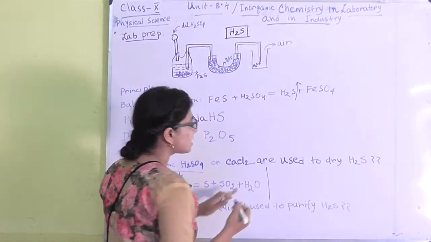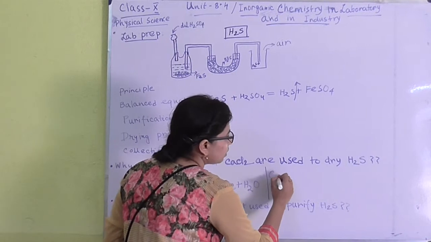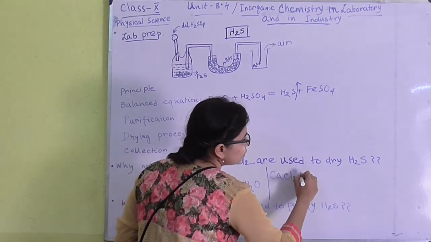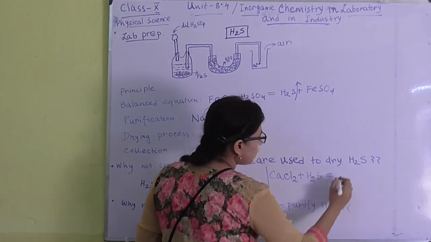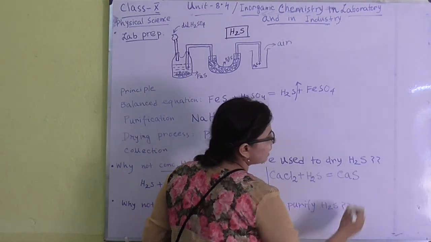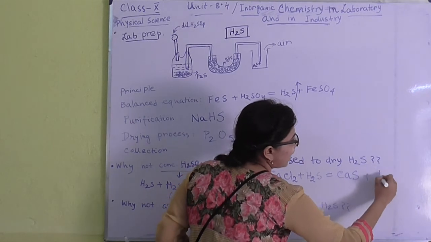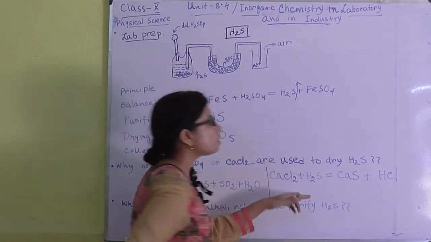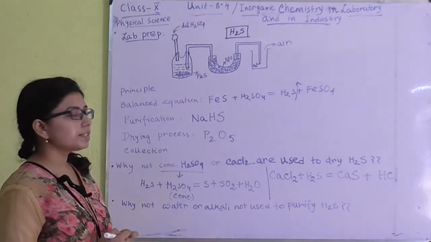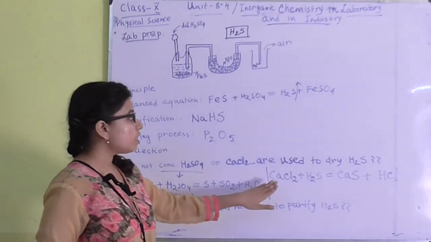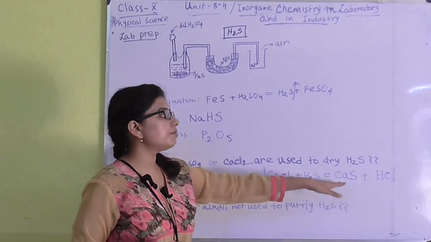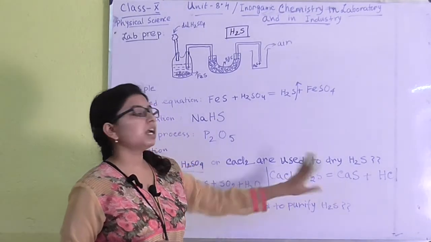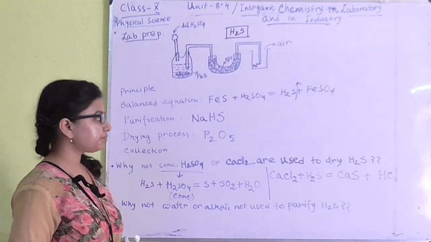And the next thing is calcium chloride. Calcium chloride cannot be used to dry the gas, because it will give you calcium sulfide, that is CaS, and HCl. So here also you can't get H2S gas finally. Because calcium chloride will give rise to calcium sulfide, we can't use calcium chloride also.